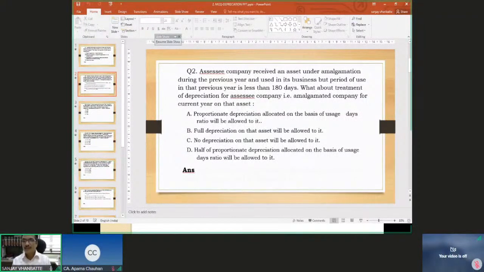A getting merged into B, A no more there, B continues. Now B is the amalgamated company for us. Now B is using this asset for less than 180 days. Now what is the proposition of depreciation in the case of company B, the amalgamated company? What is the allowance for it? Full depreciation, no depreciation, half proportionate, or proportionate depreciation on the usage of number of days.